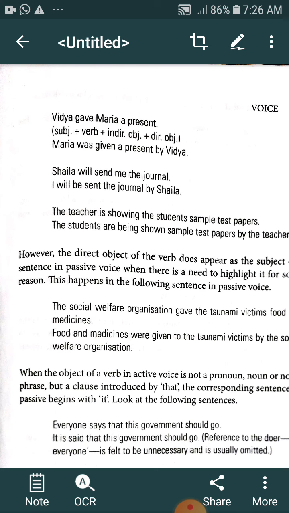Then the preposition by, and then Vidya, the subject. So you have to understand that when we have two objects of the verb in active voice, we start our passive voice with the indirect object, the personal noun or pronoun, and then use the remaining object, the direct object, just after the third form of verb.